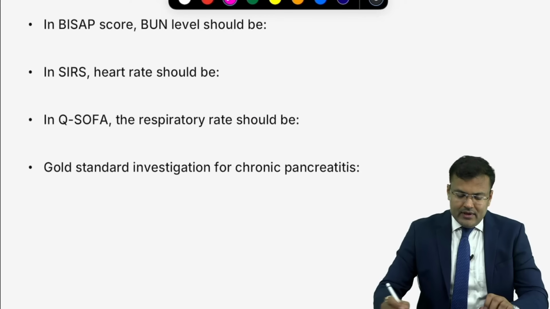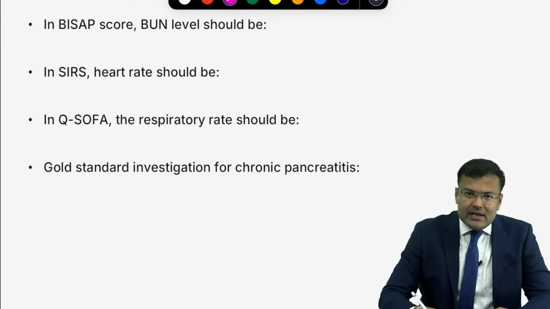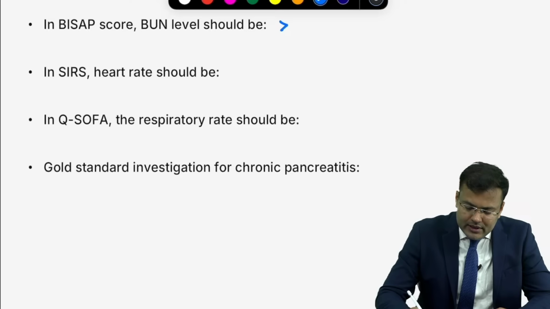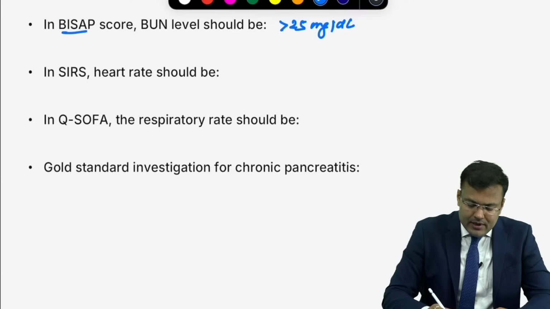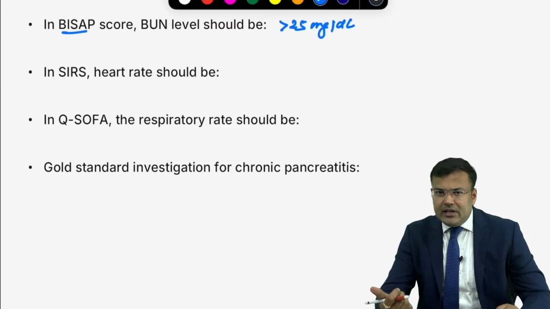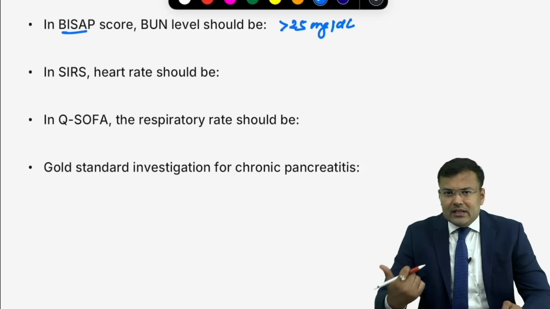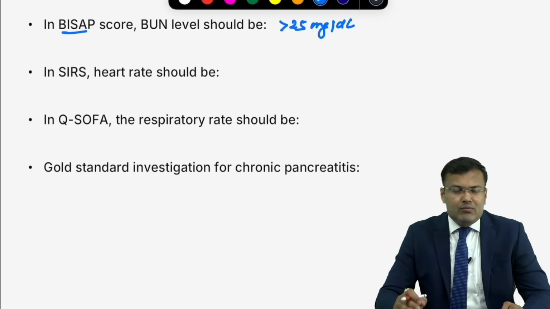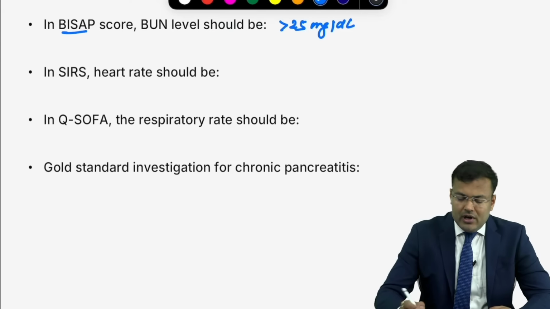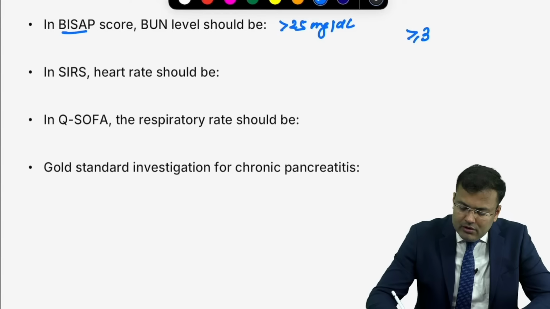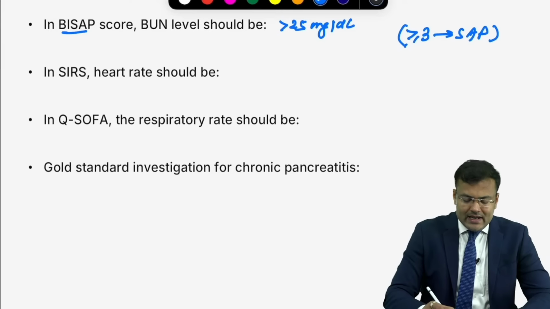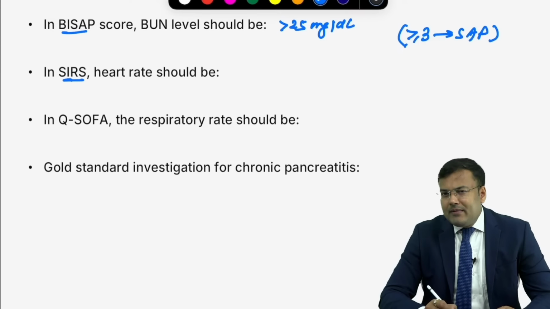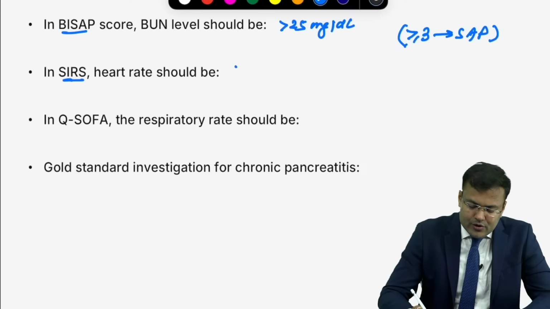Next. In BISAP score, blood urea nitrogen elevation should be more than 25 milligram per deciliter. BISAP, full form, Bedside Index for Severity of Acute Pancreatitis. There is blood urea nitrogen, impaired mental status, SIRS, age more than 60, pleural effusion. How much should be the score? More than or equal to 3. Patient is having severe acute pancreatitis. SIRS, systemic inflammatory response syndrome, heart rate should be more than 90.